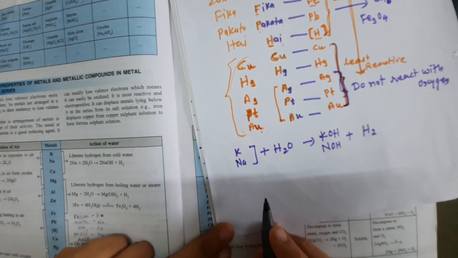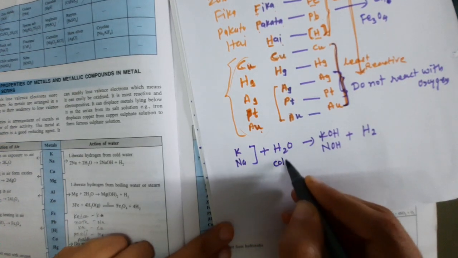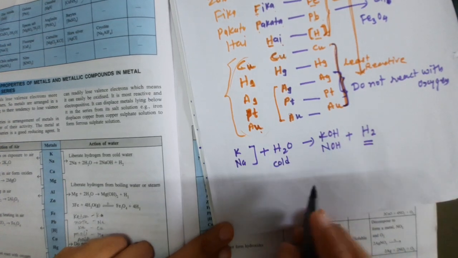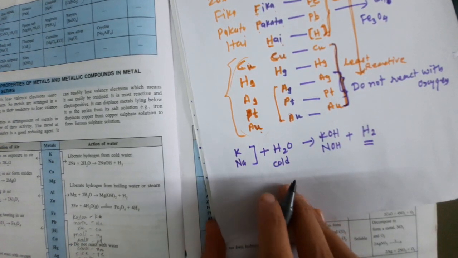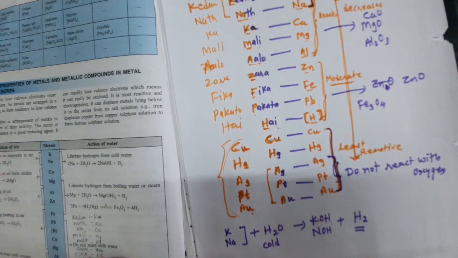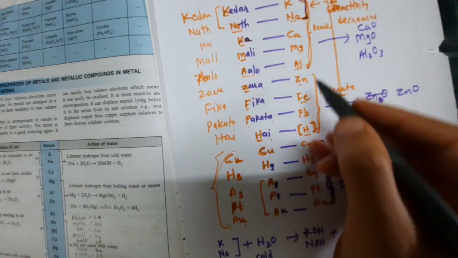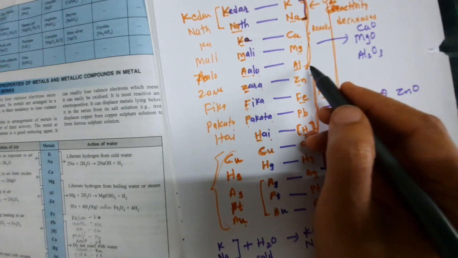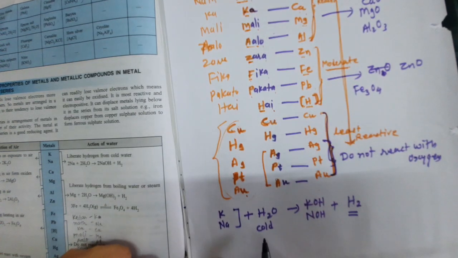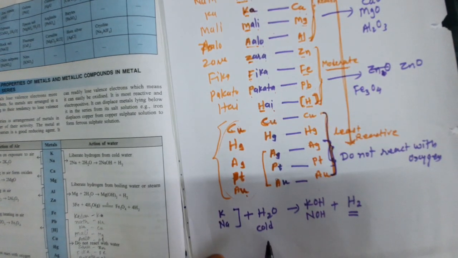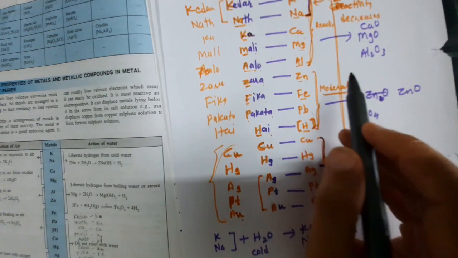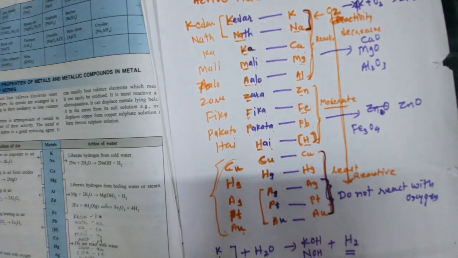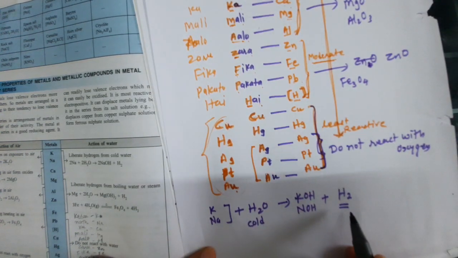So with cold water, sodium and potassium react and liberate hydrogen gas. The same thing happens with the others also. Calcium, magnesium and aluminium also react with water, not cold water but hot water, and liberate hydrogen gas.